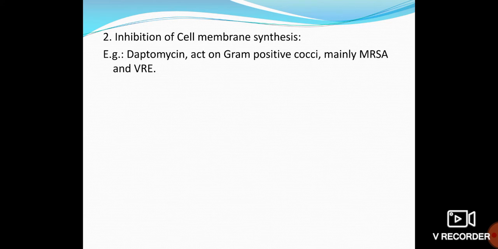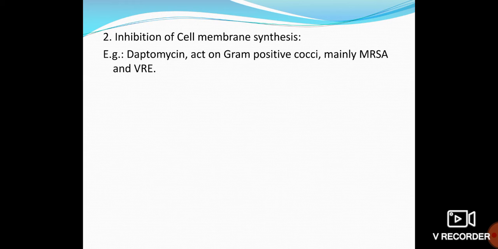Next one is the inhibition of cell membrane synthesis. So now cell wall synthesis inhibitors are over. There are two antibiotics we discussed: one is the beta lactam antibiotic, another is the glycopeptide. Now I am talking about the inhibition of cell membrane synthesis. This antibiotic easily penetrates through the cell wall.